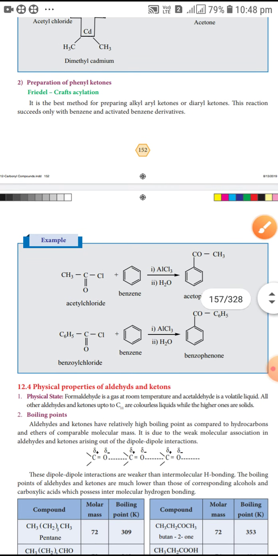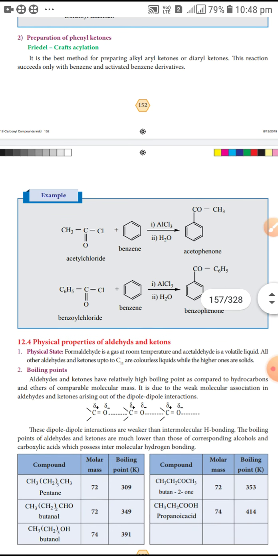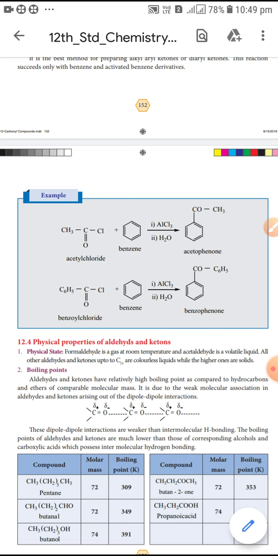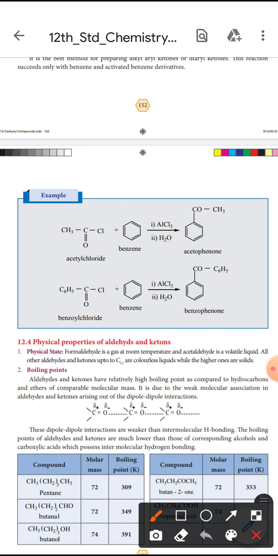Next one is the Friedel-Crafts reaction. Already studied this reaction, Friedel-Crafts reaction. So acetyl chloride reacted with benzene. Okay, so that benzene, each corner having the hydrogen, that hydrogen combines with this chlorine to form hydrogen chloride, hydrochloric acid. That remaining group linked to benzene, COCH3, acetophenone.